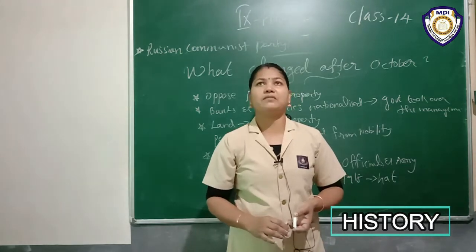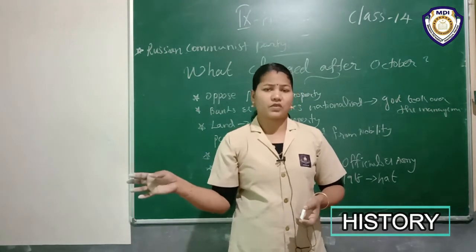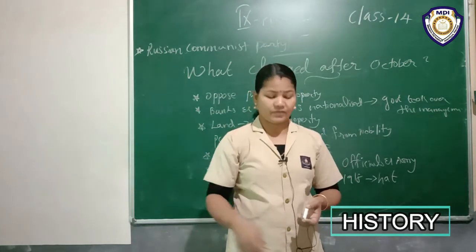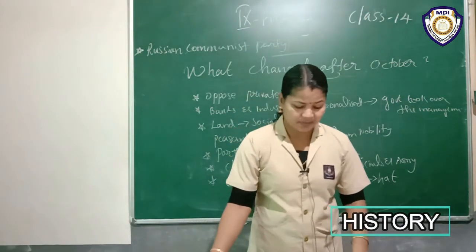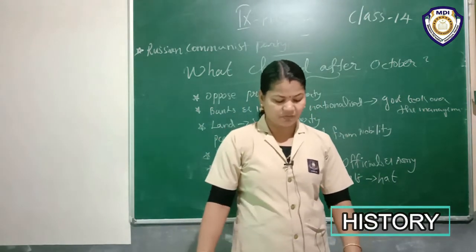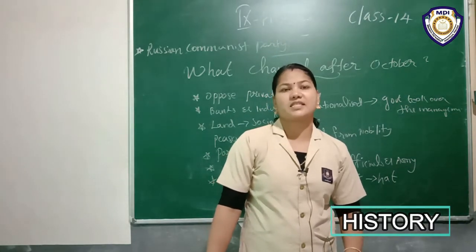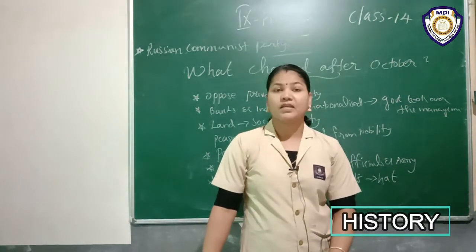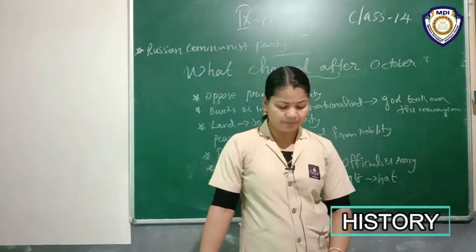On that occasion, Lenin decided to dismiss the Constituent Assembly when in January 1918 the assembly rejected the Bolshevik measures. Lenin dismissed the assembly.